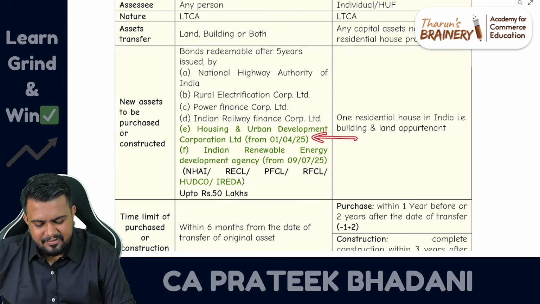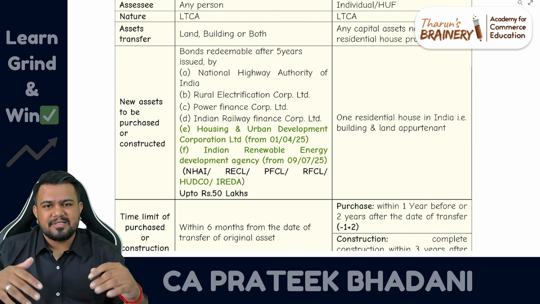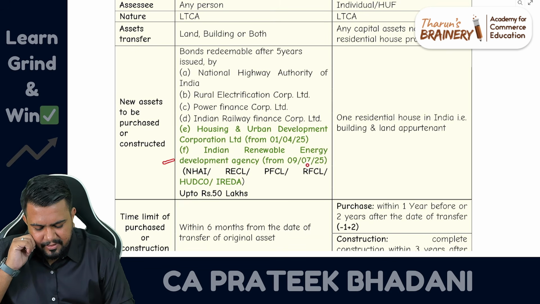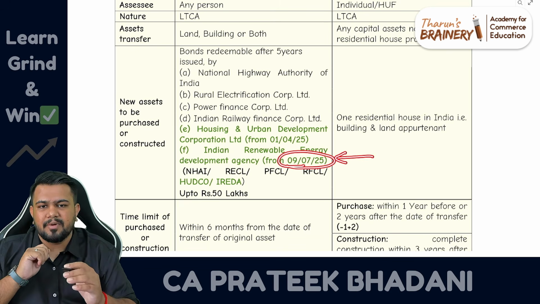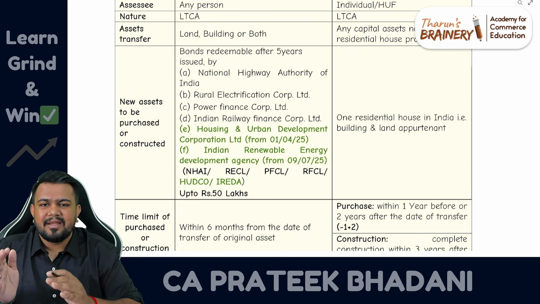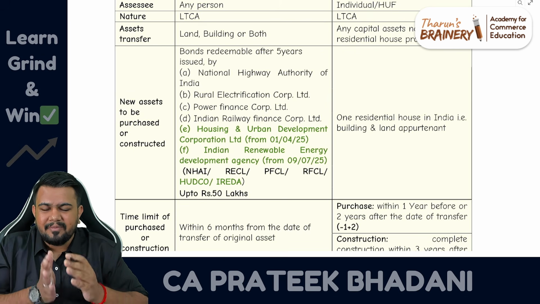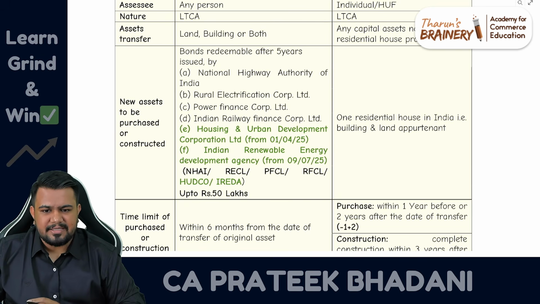So this date is very simple to remember, not a problem at all, because for the entire previous year it can be invested. But then another bond was added from 9/7/2025 onwards. This date you have to remember, because before 9/7 if investment is done, it is not eligible for exemption, but from 9/7/2025 onwards investment is done, it is eligible for exemption.